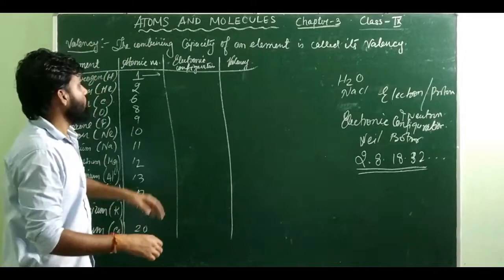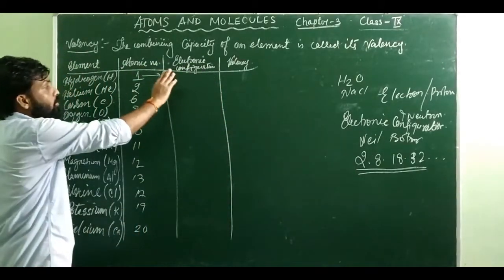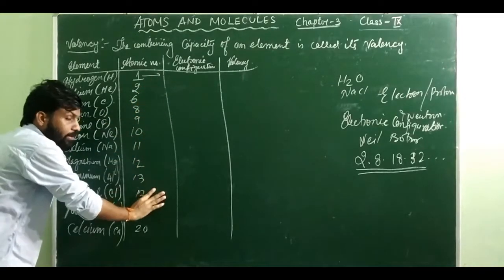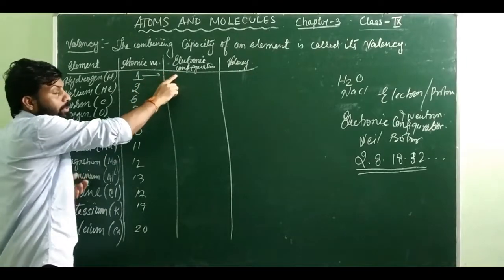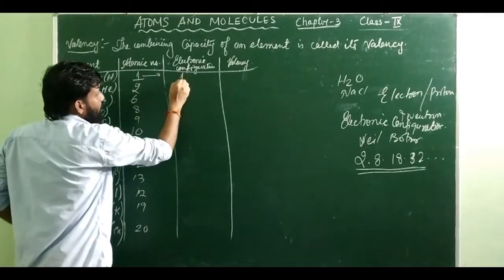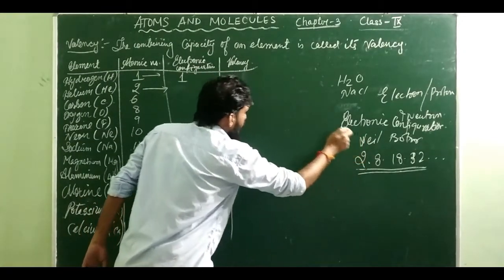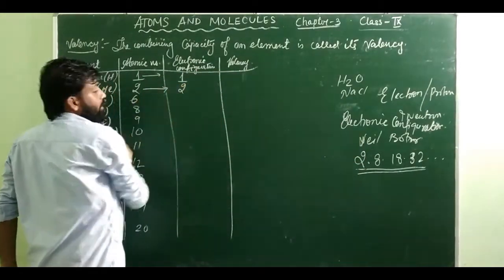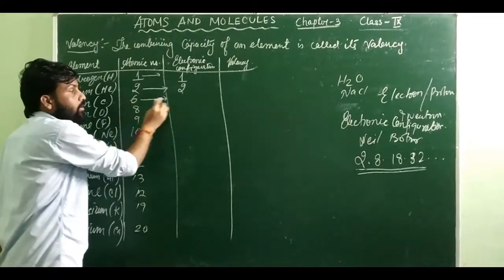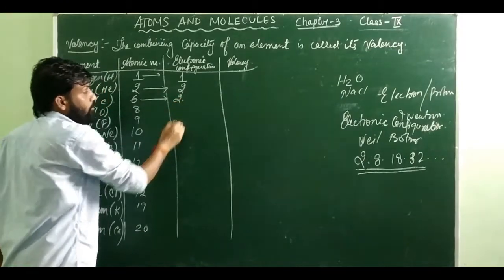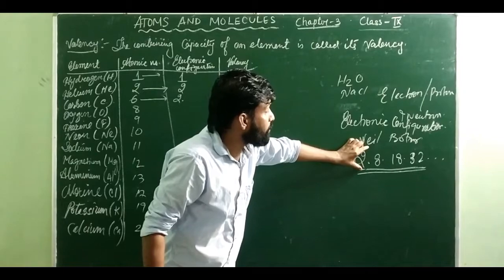dot, 32. That means the first shell can have a maximum of how many electrons here? 2 electrons. So come here now. Try to write all these atomic numbers in the form of electronic configuration. So 1. 1 means we don't have any option. 1 means you can only write how much here? 1. 2 means the first shell can have a maximum of how many electrons? 2. That means it will be 2 here. 6. Although it has 6 electrons, the first shell can have how much? Only 2. According to this particular sequence, the first shell can have 2 electrons.